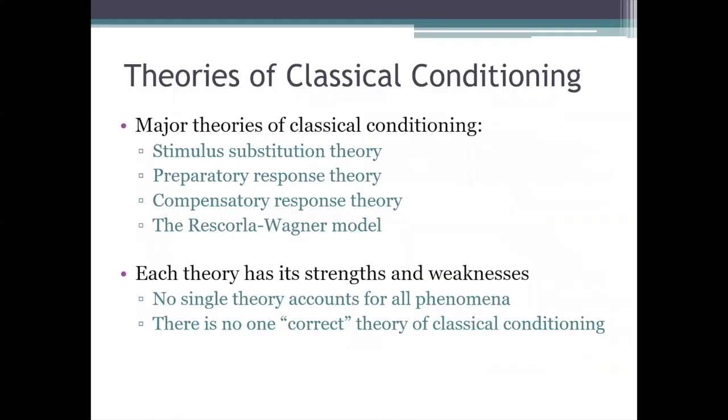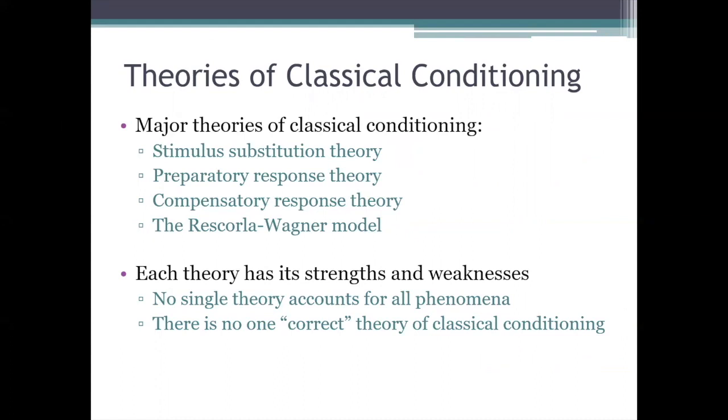So again, we return to that theme of no one theory being able to account for all of the phenomena that researchers have discovered regarding classical conditioning. Now, other theories can explain why latent inhibition occurs, but we won't get into those. And besides, they have their own limitations as well.